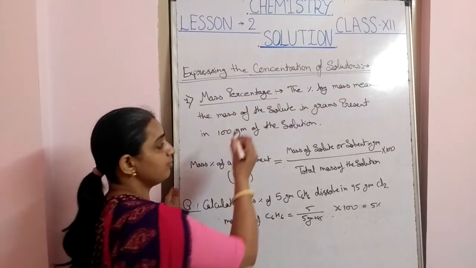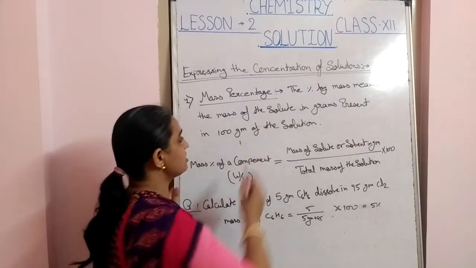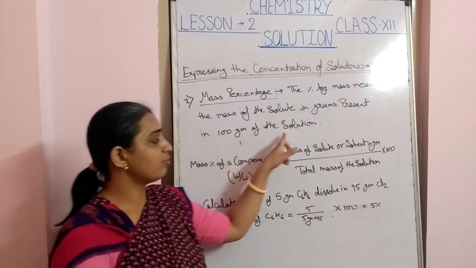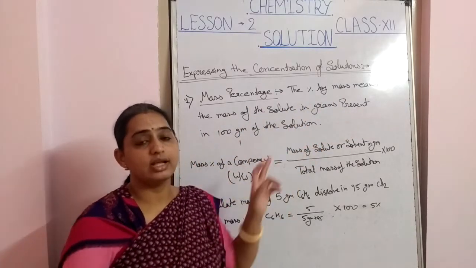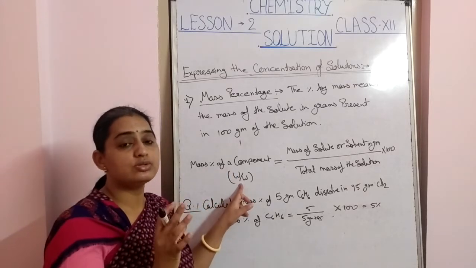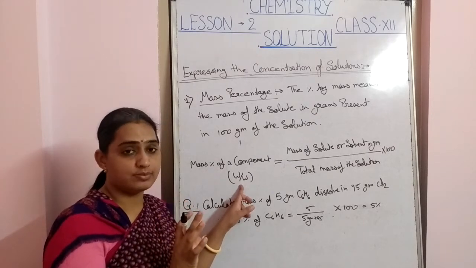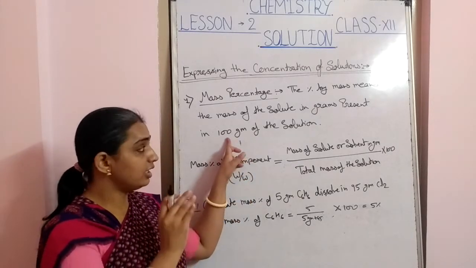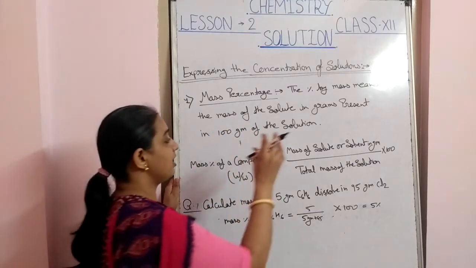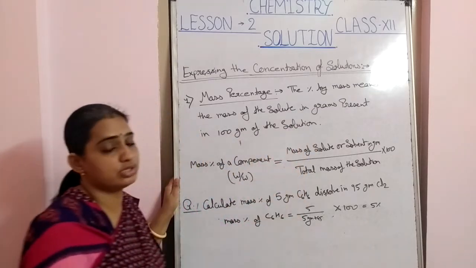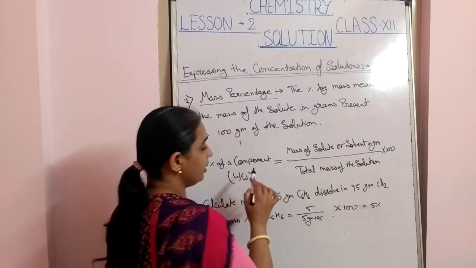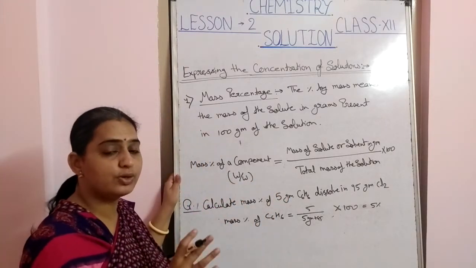Mass percentage means the percent by mass, meaning the mass of the solute in grams present in 100 grams of the solution. So we are assuming that this is W by W, weight by weight. It means that the solute and solvent both are in grams. Whatever solute is there, in grams, how much is present in 100 grams of the solution, that is the mass percentage.